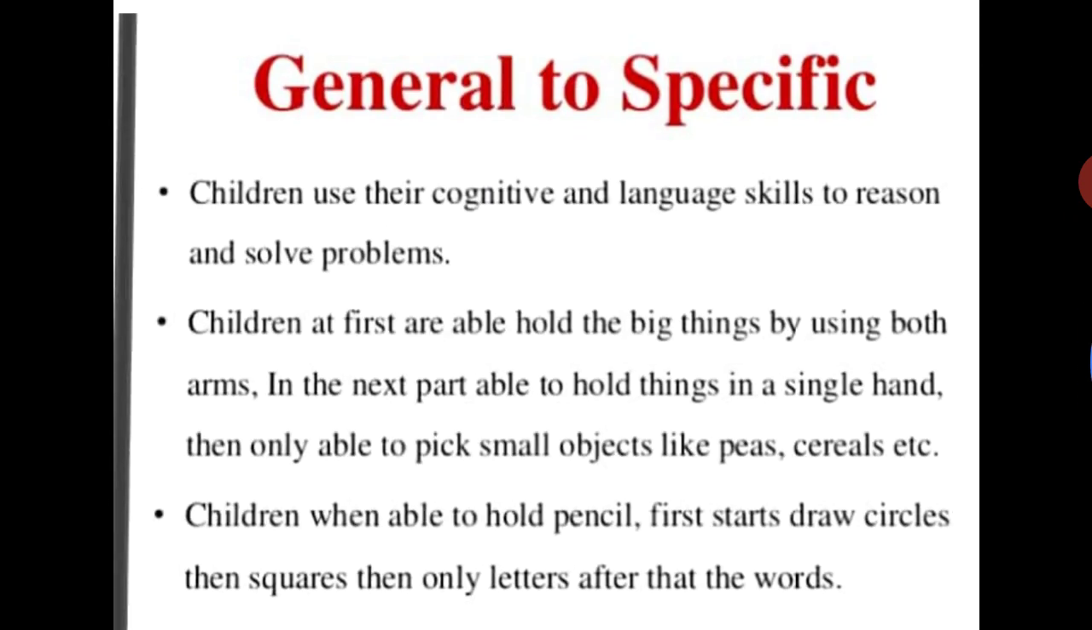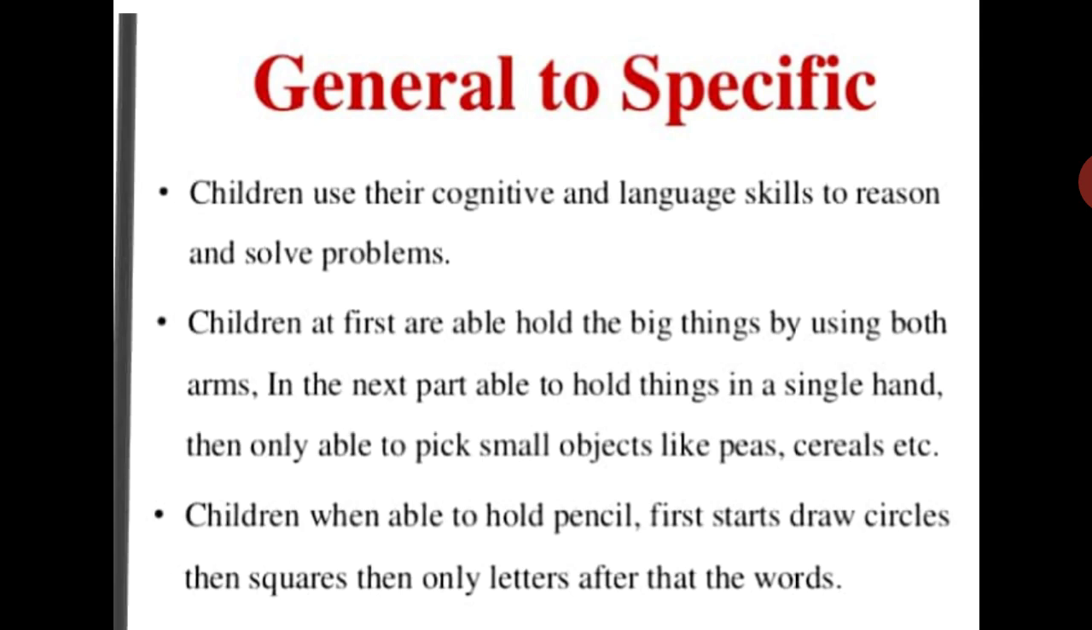Next is general to specific, means children use their cognitive and language skills to reason and solve problems. First the children use their cognitive functions, like reasoning, recognition and judgment, which all come under the cognitive functions. And they also use the language skills they know properly to reason and solve their problems.